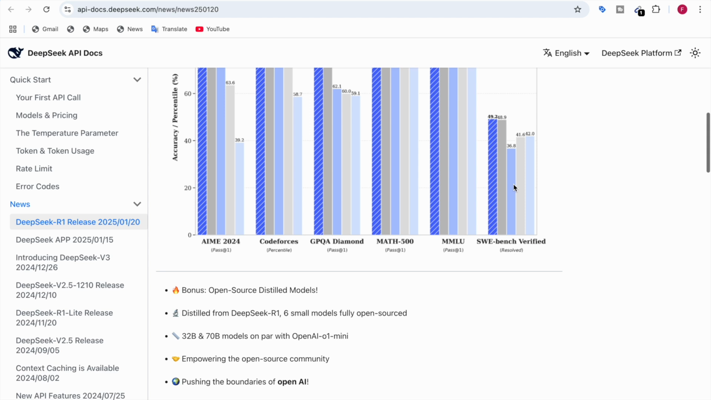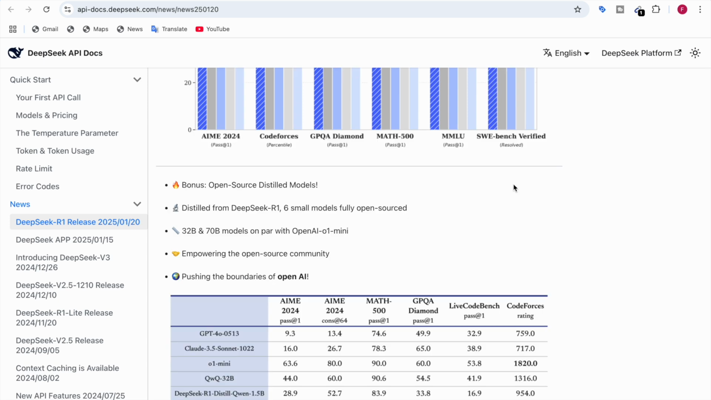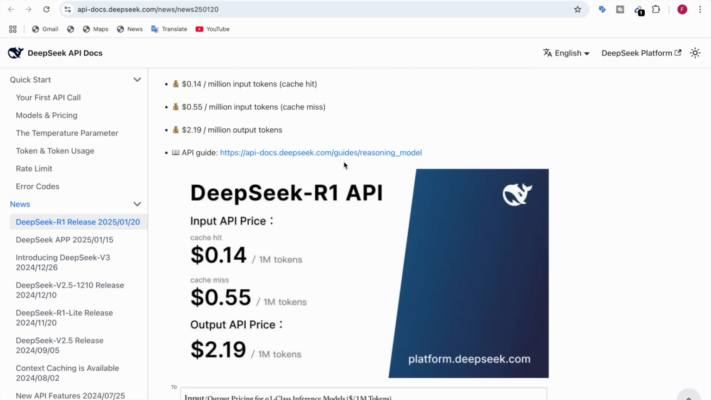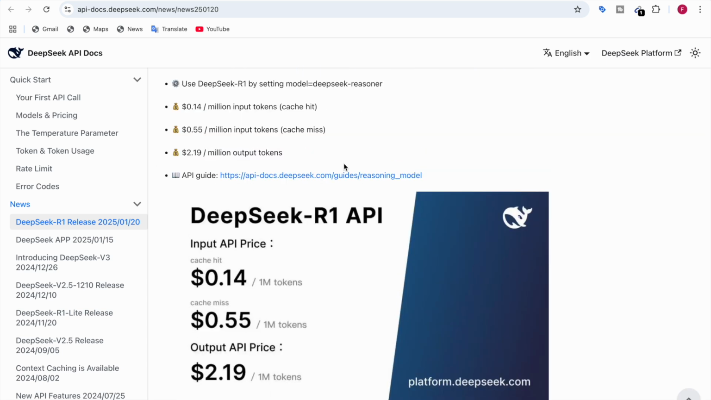And also here is the benchmark, the performance of DeepSeek R1 against the benchmarks, and the 32 billion and 70 billion models are on par with OpenAI o1-mini. And regarding the API price, it's $0.14 per 1 million input tokens for the cache hit, and $0.55 per 1 million input tokens for the cache miss, and $2.19 per 1 million output tokens.